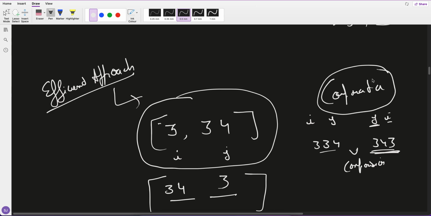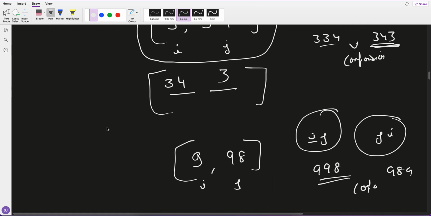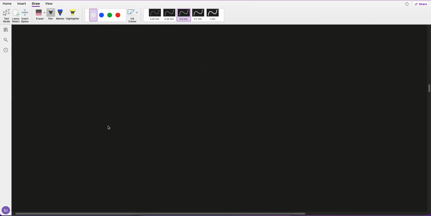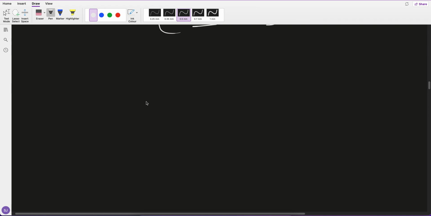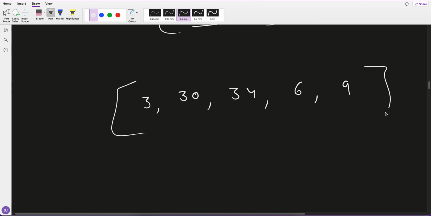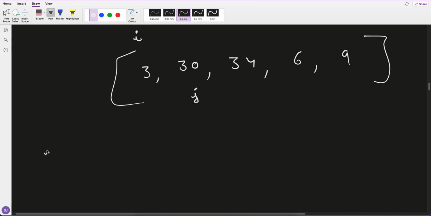If we build this comparator and then sort, it's done, right? So let's take an example: 3, 30, 34, 6, 9. Let's say this is my I and this is my J. First, IJ is 330 and JI is 303.